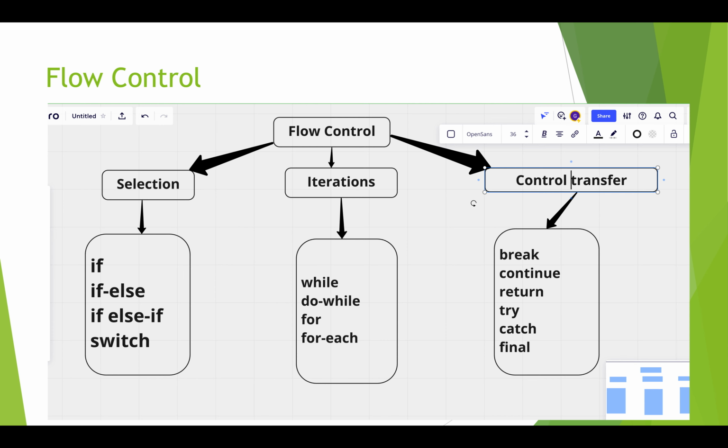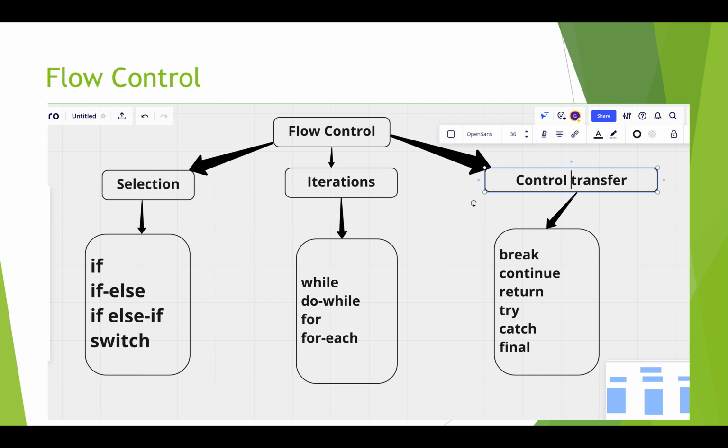In the case of continue, once it encounters a continue statement within a loop, that particular iteration is skipped and the next iteration is executed. That is the basic difference between break and continue.